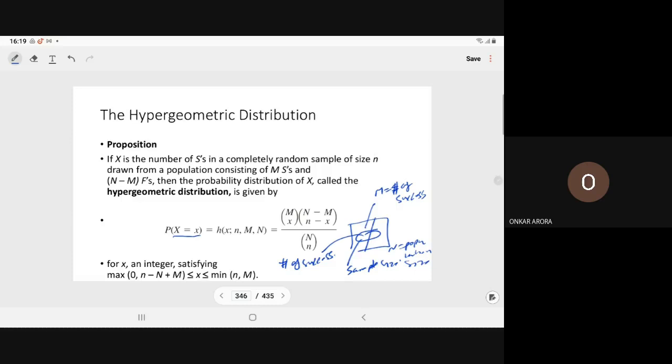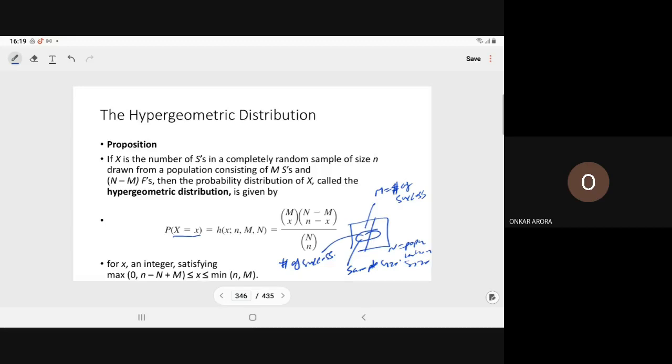We are interested in the number of successes in a sample of size small n, which you are taking from the population of size N having total M successes. That is the thing. Now clear? Okay, so small n is what? Small n is the sample size. And small x? Small x is the number of successes in the sample.